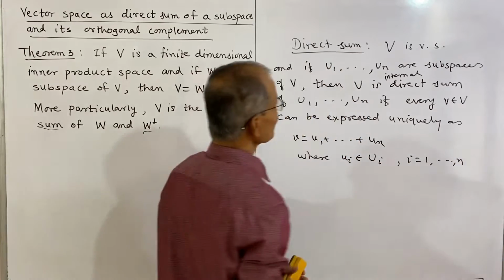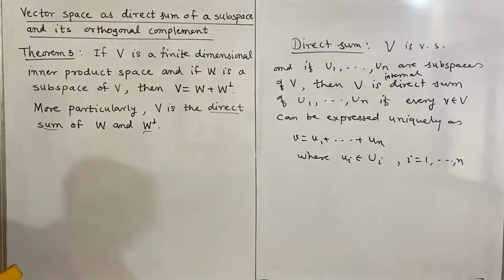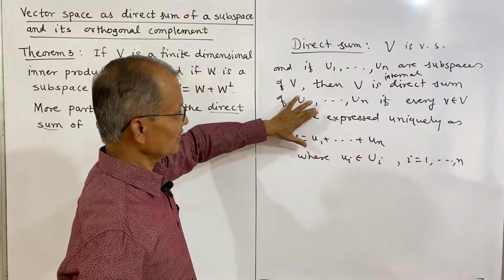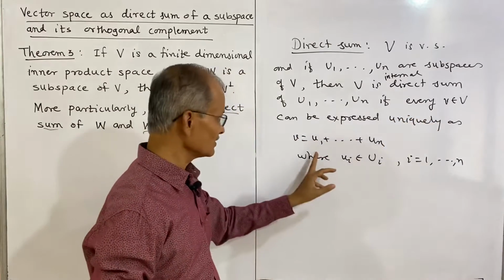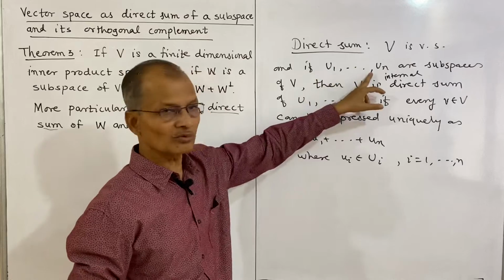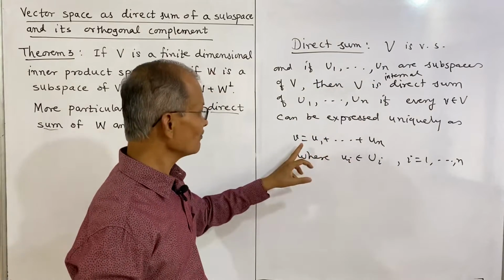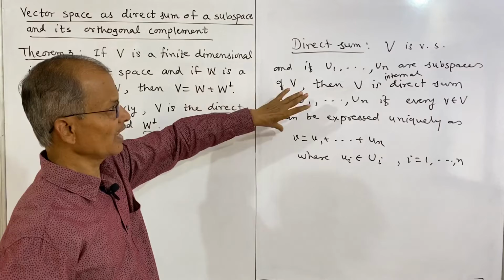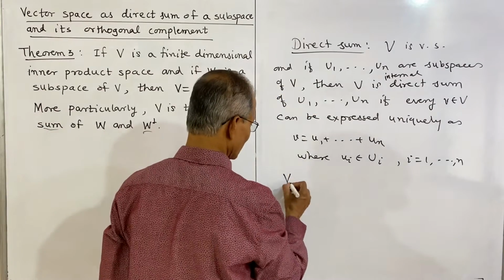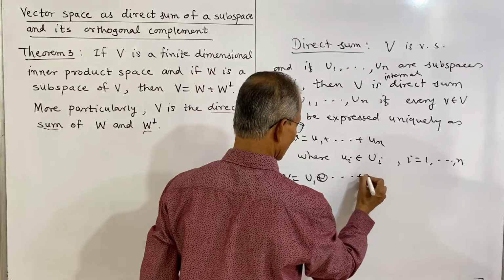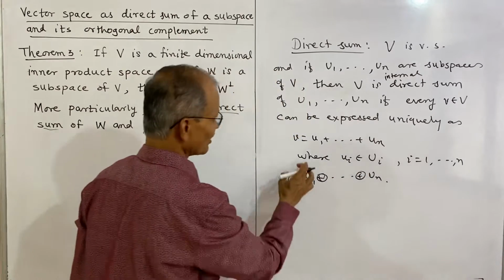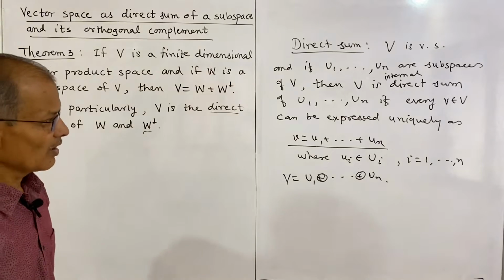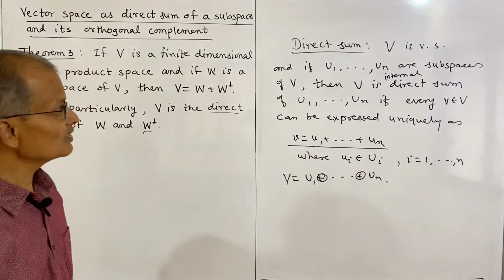So, this is the meaning of direct sum. If U1, U2, UN are subspaces of V, and we can express every element of V as a sum of elements from these U1, U2, UN, and this expression is unique, then we say V is the direct sum of these subspaces, and we write this as U1 direct sum up to direct sum UN, because every element of V is expressed in this form u1 plus u2 plus up to uN, where ui belongs to Ui. So, this is the meaning of direct sum.